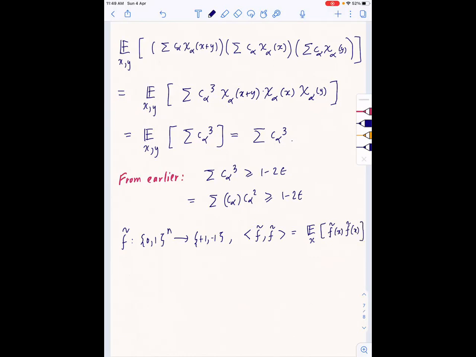But since this is plus 1 or minus 1, this is always 1. So f tilde has norm 1, length 1, within this inner product space. Therefore, if you compute its length with respect to any orthonormal basis, it will also have length 1. So therefore, the summation of c alpha squared is also equal to 1.